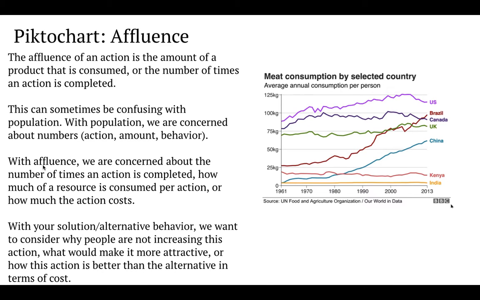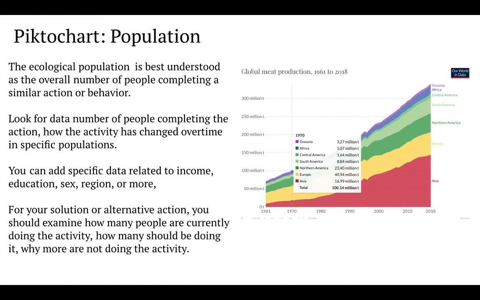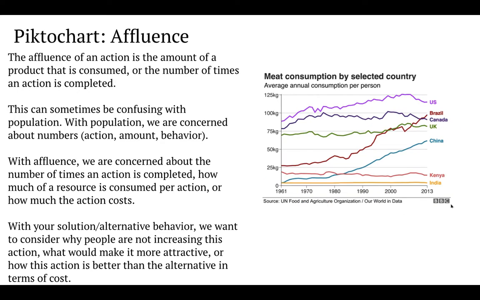With affluence, though, we're really concerned about how many times is an action being completed, how much of that resource is being consumed per action, or also how much does that action cost monetarily or any transaction. So we're really thinking about what is the overall consumption of that action, while population is really thinking about how many people are doing that.